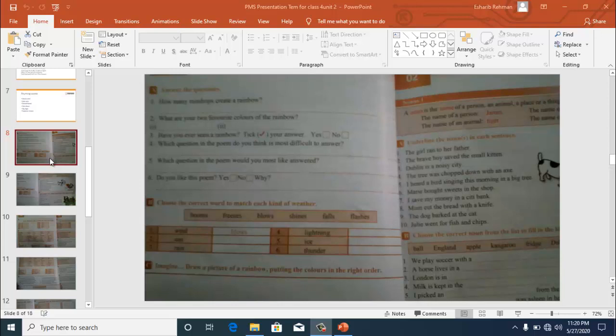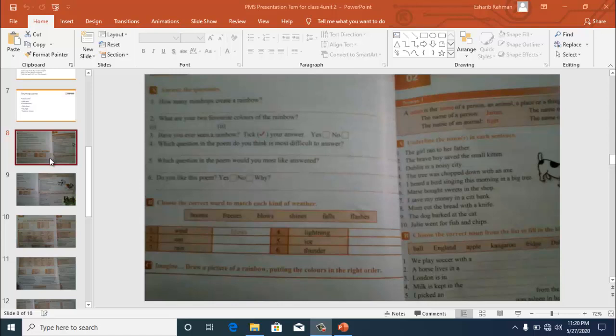The very first question is, how many raindrops create a rainbow? So you already know that millions and millions of raindrops create a rainbow. Then, what are your two favorite colors of the rainbow? So you have to fill in your favorite colors. You have to write the names of your favorite colors in these two blocks.